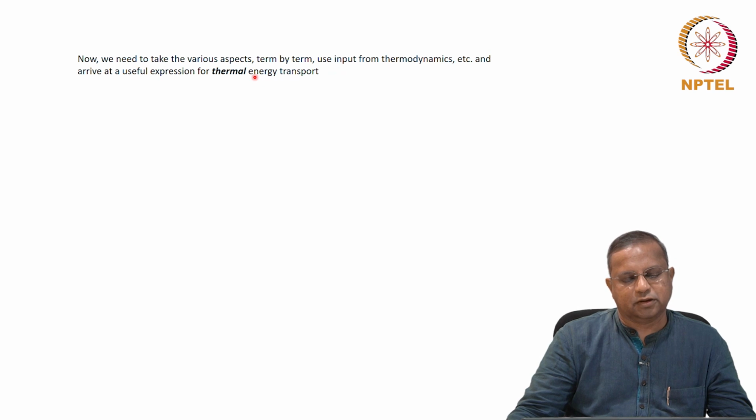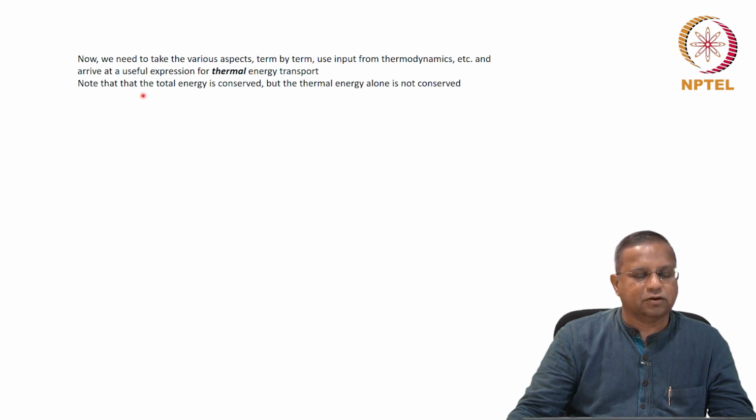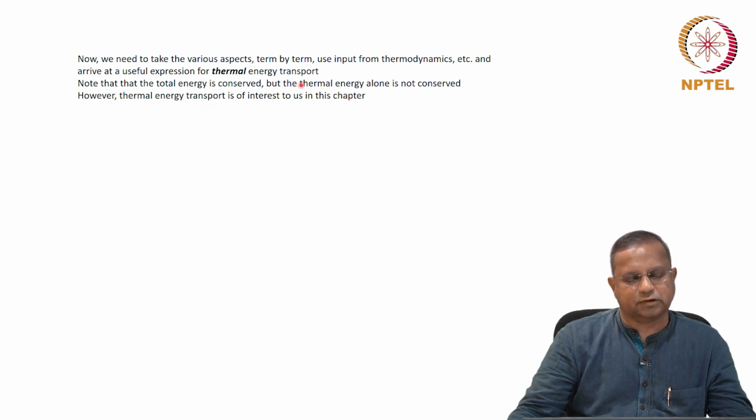Before that, know that the total energy is conserved, but thermal energy alone is not conserved. It helps to repeat this. Some of you might feel bored, you've already gotten it, but it helps to repeat this. We are looking at thermal energy alone where the total energy is conserved. The thermal energy transport is of interest to us in this chapter. That's the reason for looking at thermal energy.